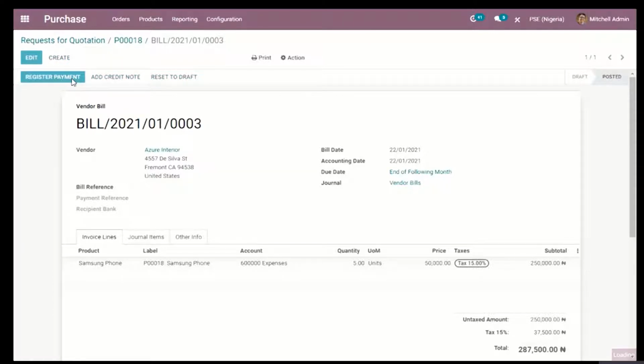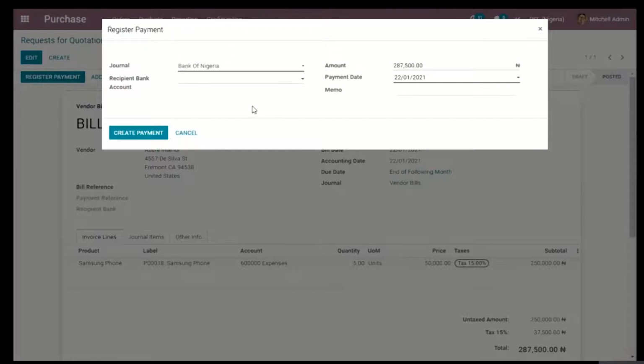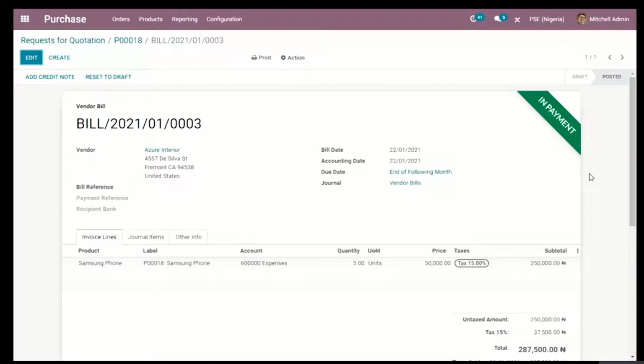So if I decide to register the payment, it will ask me how I want to pay my vendor. Is it by bank or by cash? For the sake of this demo, I'm just going to go on and pay by bank. And also, if you have a recipient bank account where the amount is going to be paid to the vendor, if the vendor provides it, you can include it, but as you can see, it is not in bold lines, and you can as well leave it blank. Once you create payments, Odoo will signify that this transaction is in payment.